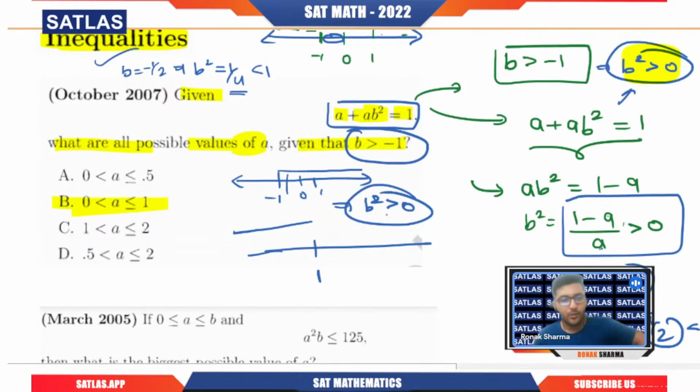So now utilizing that, we got b square is (1 minus a) by a. Now b square is greater than 0, so we try to solve this. Clearly you can see that for a greater than 1, this will give me negative, and for a less than 0, it will also give me negative. So that is the reason b is the answer. I hope you have got it.